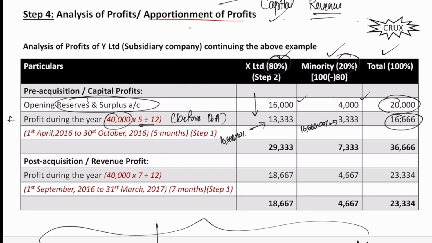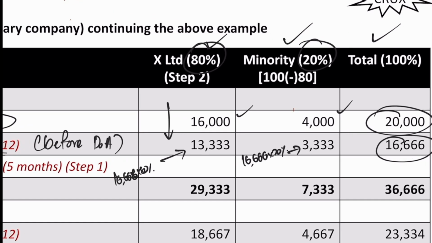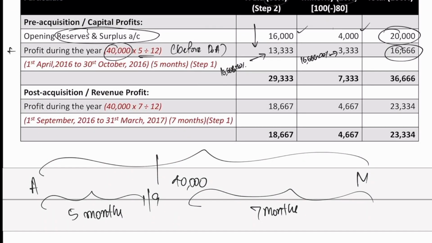Once again, first split the profits between post and pre-acquisition. Pre-acquisition was 16,666. Then further split that between minority and holding company, which came to 13,333 and 3,333. So we do not have anything else here, so we can directly proceed towards the revenue profits.